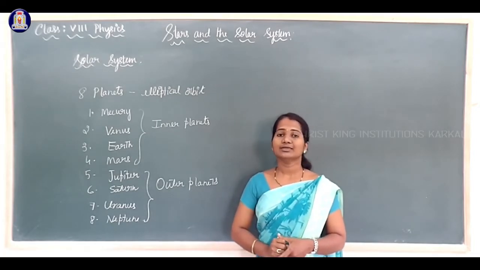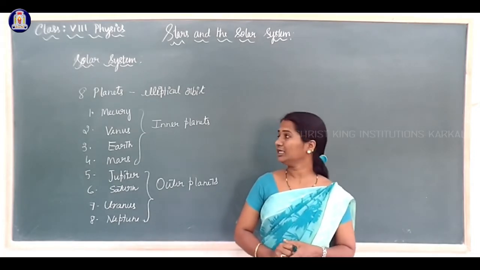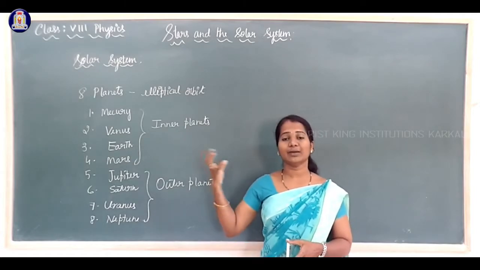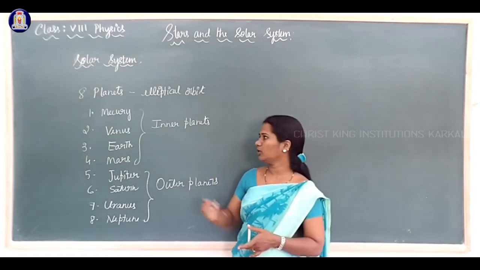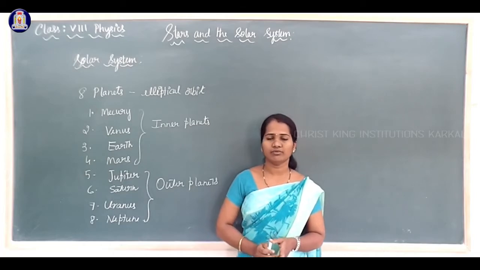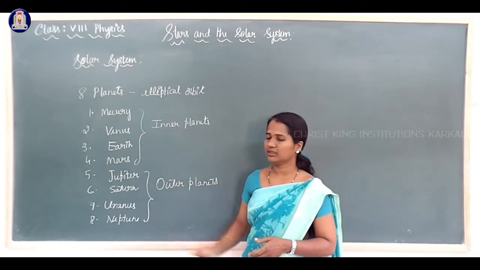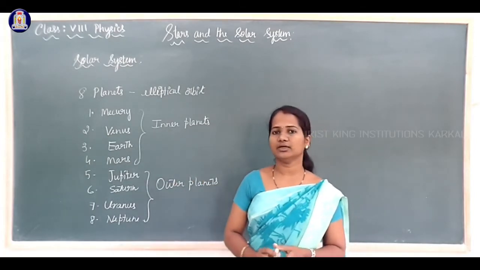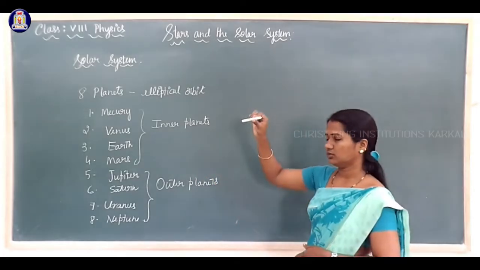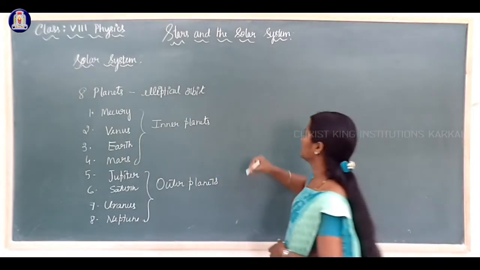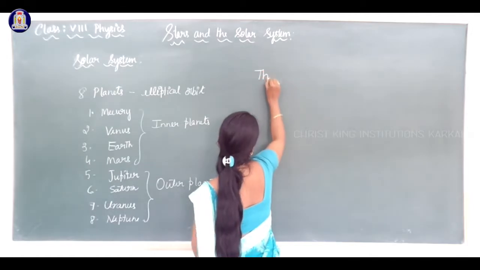We shall get some knowledge about these planets one by one. Before starting with these planets, we'll start with the owner of this solar system, that is the sun.